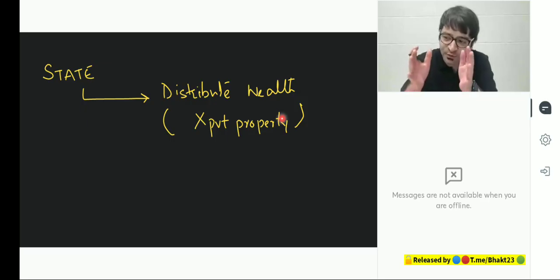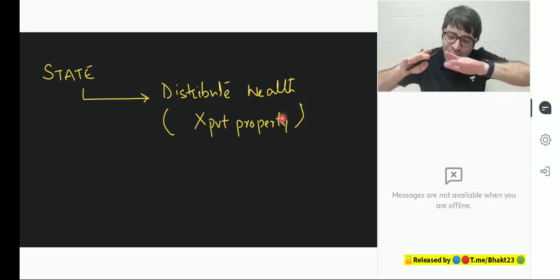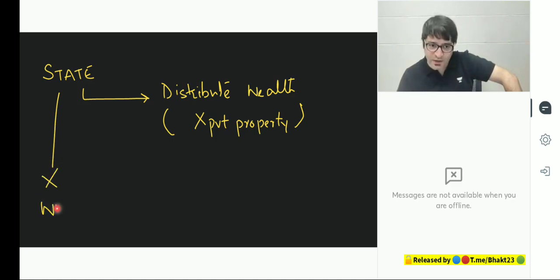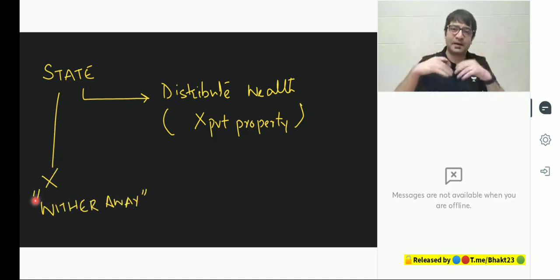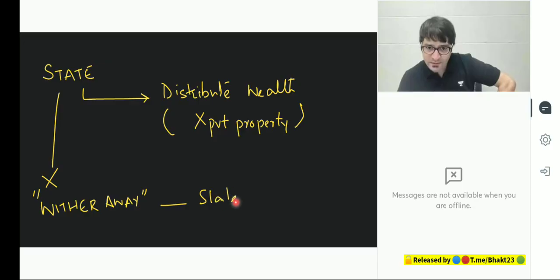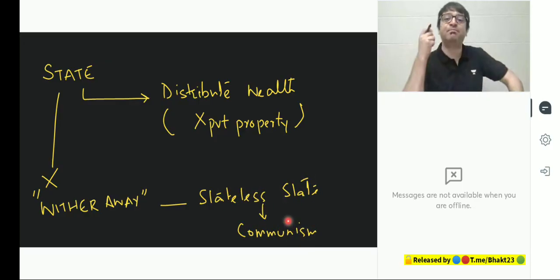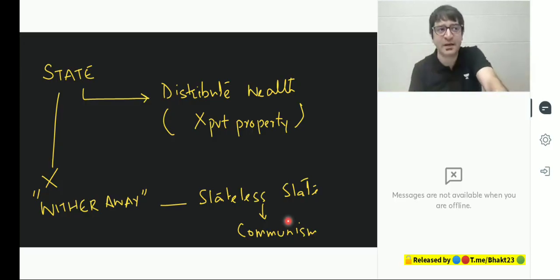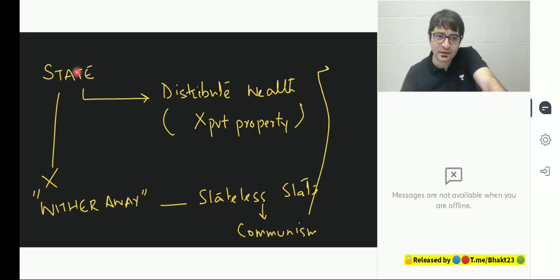And once this wealth gets distributed equally, that means now there are no haves and have-nots. There's a beautiful equality in society. Then the state's job is over. And then the state will, according to Karl Marx, wither away, disappear, evaporate. And it is this stateless state which will emerge. And the stateless state is what we call communism, where there is no role of the state, where it will be people's government. In a sense, people will themselves take decisions for their own welfare. There is no need for a state. There is no need for a government. And what Karl Marx called communism, a stateless state, that Mahatma Gandhi called Ram Rajya.